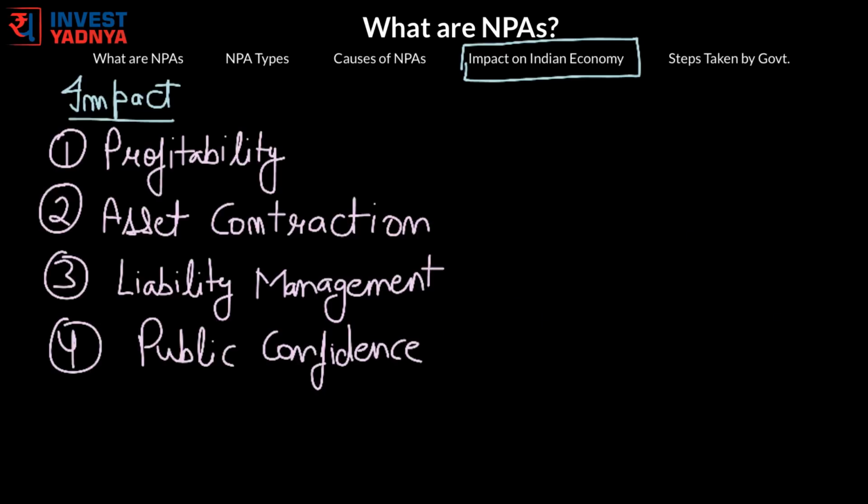Next point is that it may impact public confidence in the banking system as well, because it shakes the confidence of the public in the soundness of the banking system. Increased NPAs may even pose liquidity issues in the future. And already because of these NPAs, the banking stocks are taking a huge dive. Thus, this increased incidence of NPAs is not only impacting the performance of the banks and the banking system, but the overall economy as well. And NPAs are actually one of the big reasons for the decrease in GDP in the last few quarters as well.